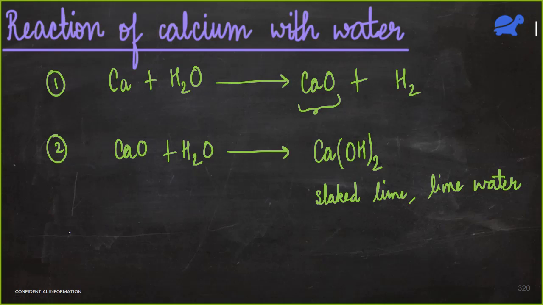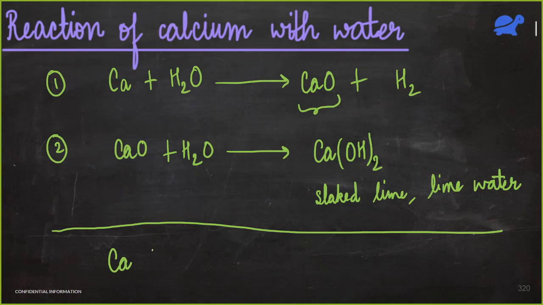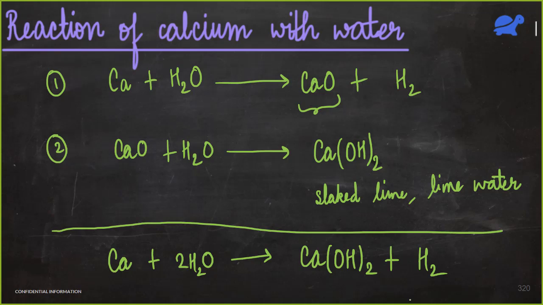So now let us combine these two equations. Here we get Ca plus 2H2O gives Ca(OH)2 plus H2. Okay, so this is my final equation. If this is clear, I'll give you 10 seconds.